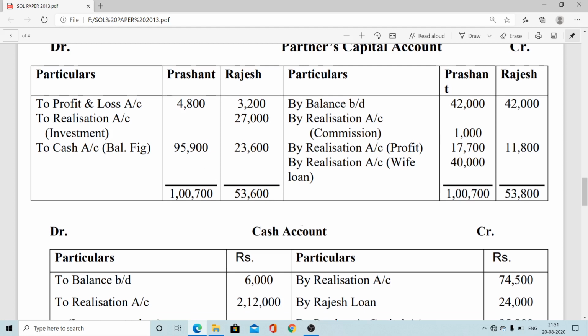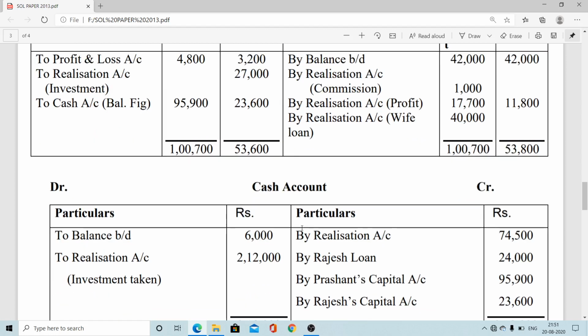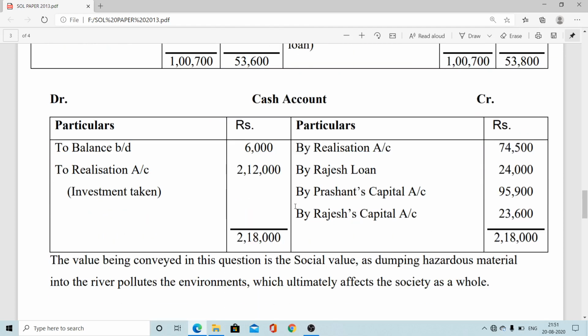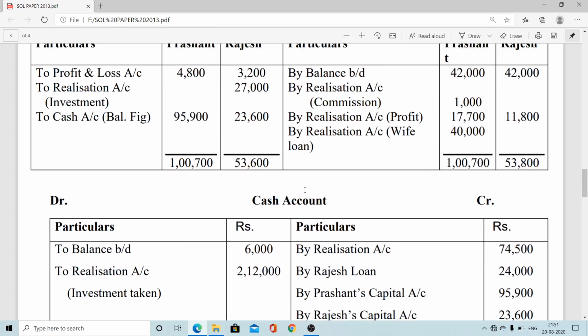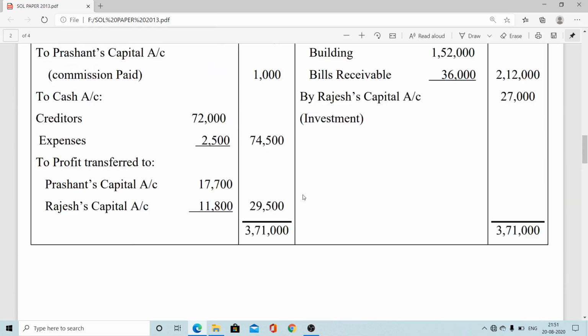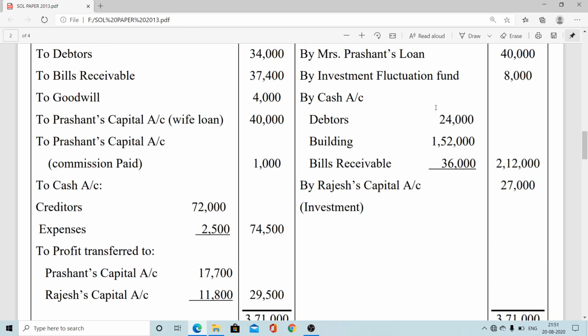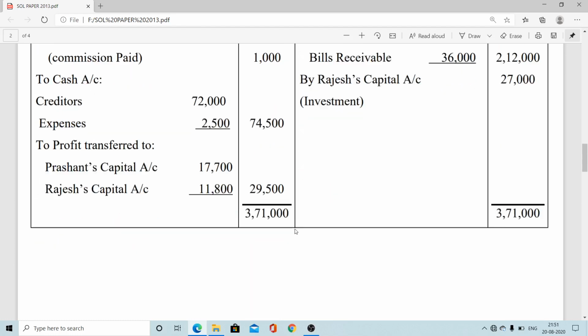Afterward, the last and final ledger is the cash ledger, and the Rajesh loan account. If you want, we can open the Rajesh loan account too. The Rajesh loan account will have a balance b/d of 24,000 and to cash and bank 24,000. In the realization ledger account, by cash 2,12,000 and to cash 74,500.